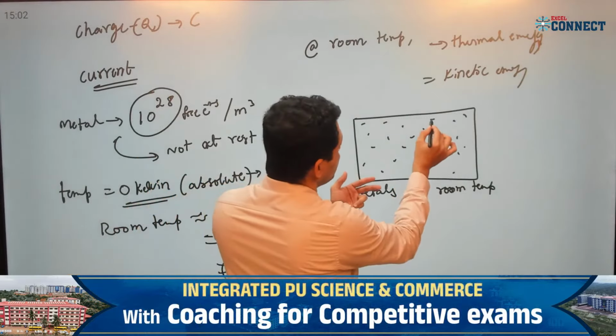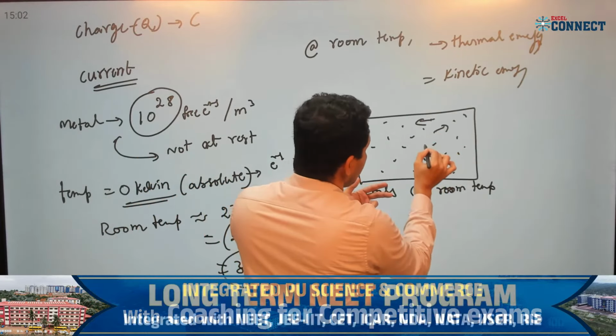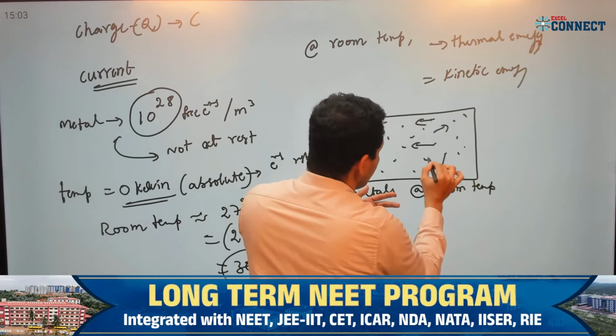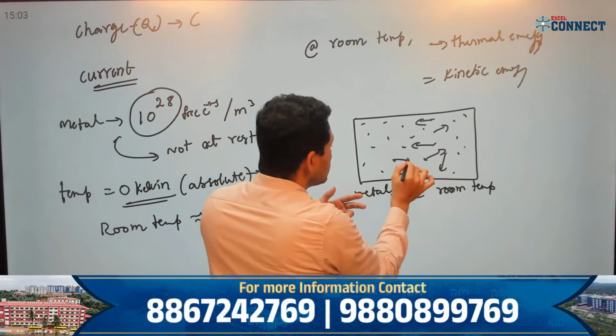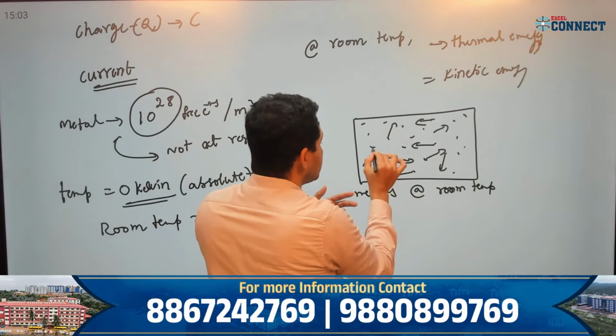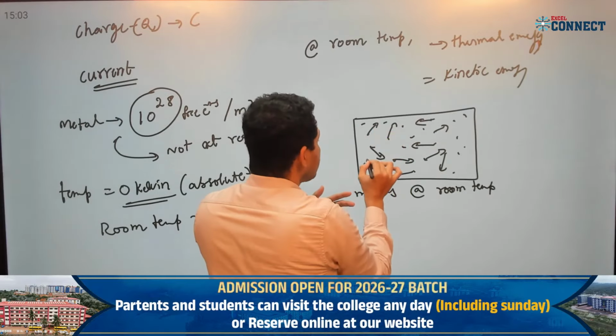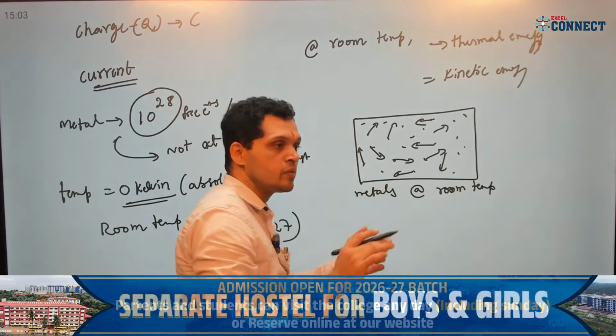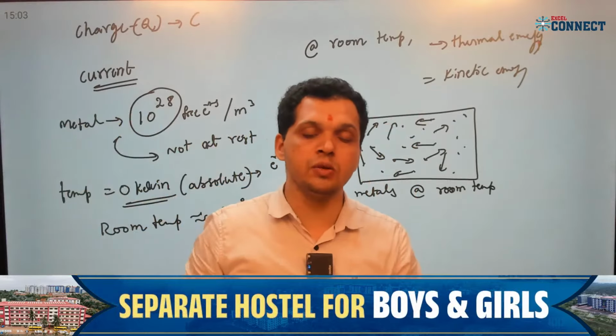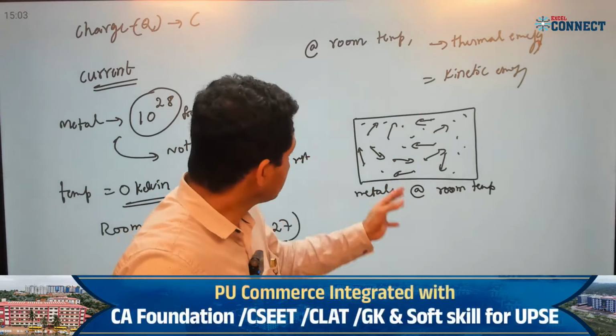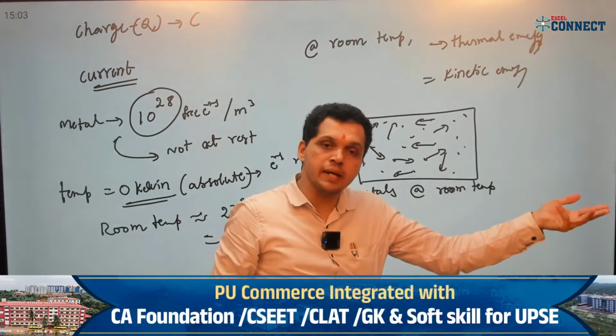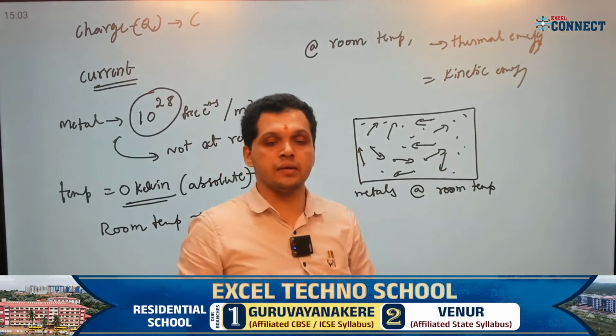These electrons are moving randomly, but is there any current there?